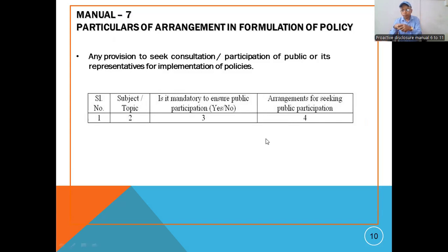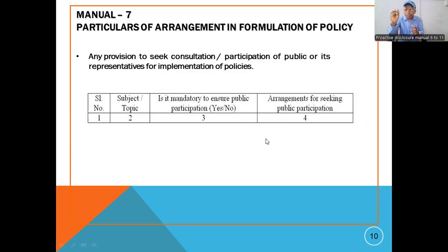Then column number 4, arrangement for seeking public participation. If the participation of the public or the citizen is required, then what arrangement have we made for them? In order to come to this meeting and participate in the formulation of a policy, what is the methodology? What are the steps we have taken for their participation in the policy formulation meeting?